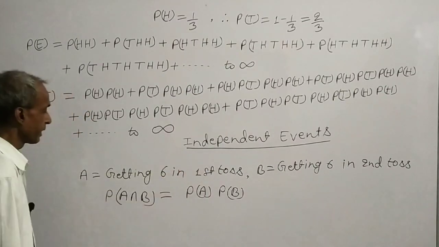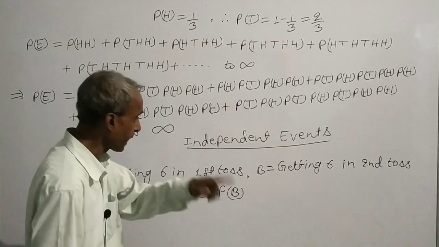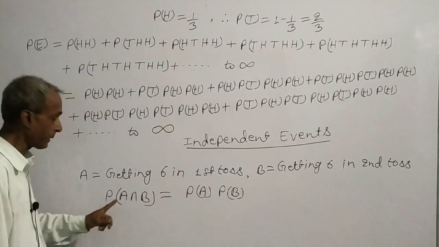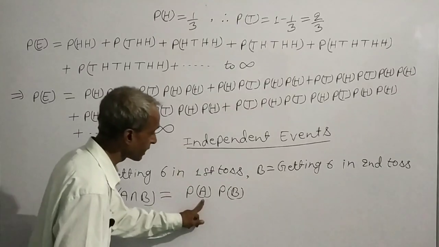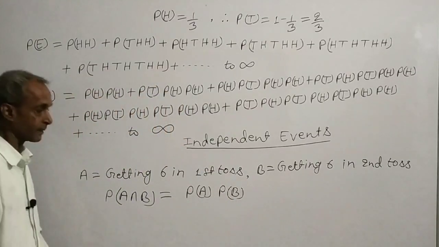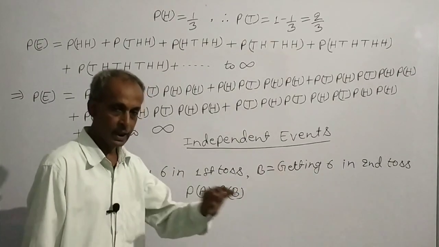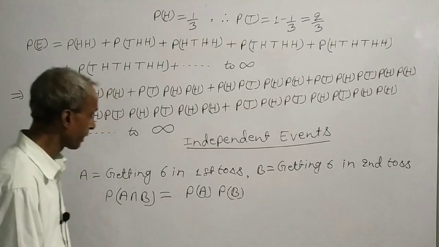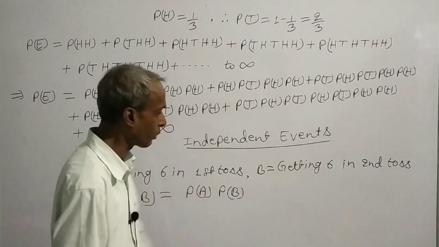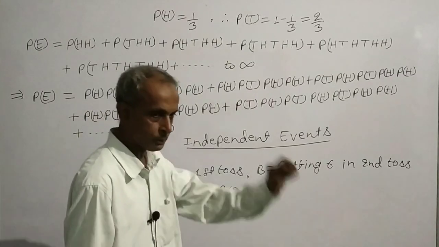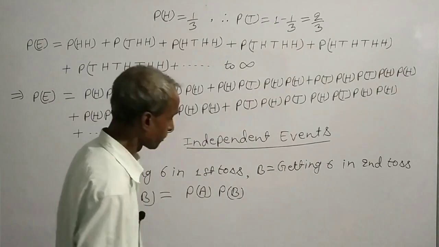Such two events are said to be independent events, and when A and B are independent events, probability of A intersection B is equal to probability of A times probability of B. Similarly, when three events A, B, C are mutually independent, then probability of A intersection B intersection C will be equal to probability of A times probability of B times probability of C, and so on.